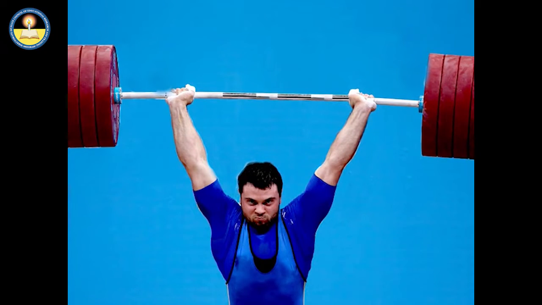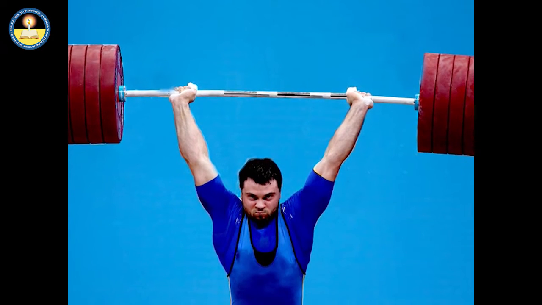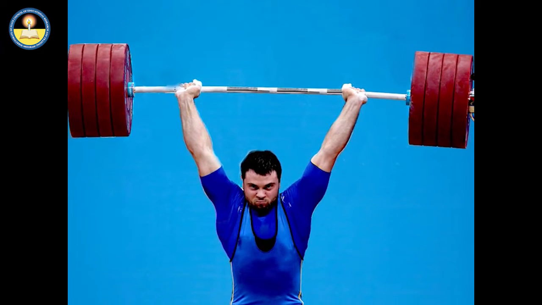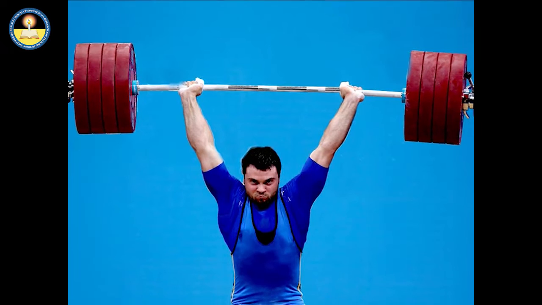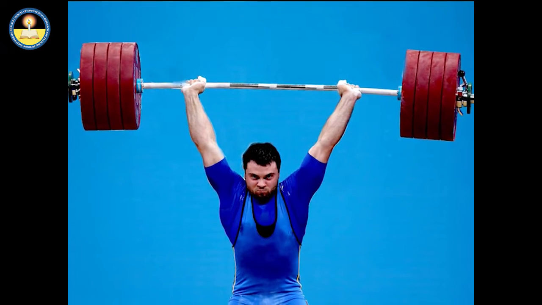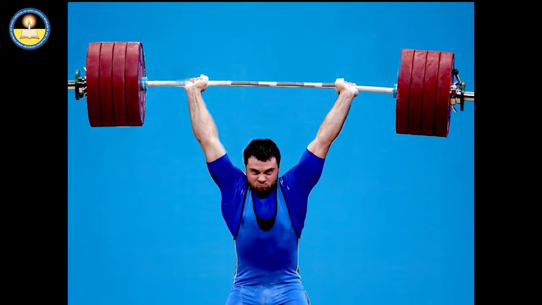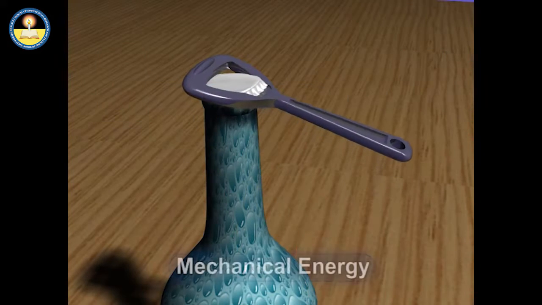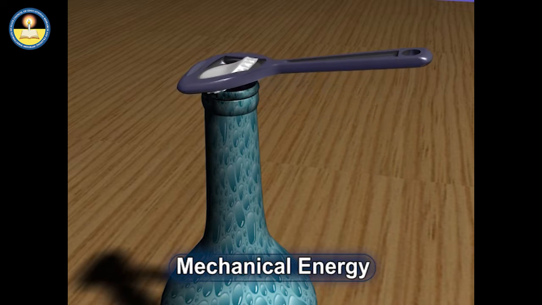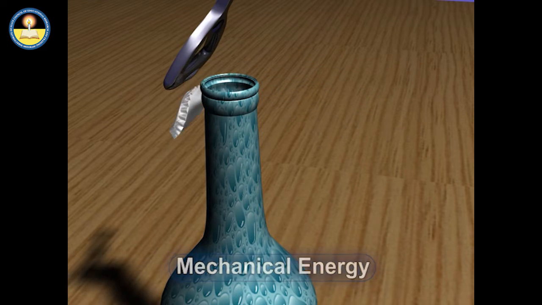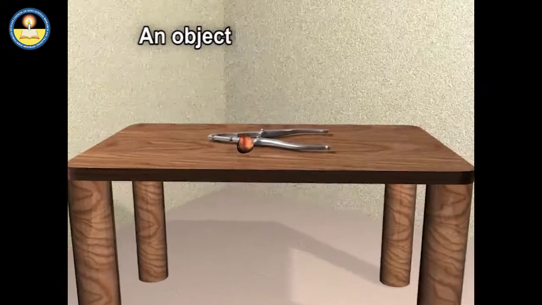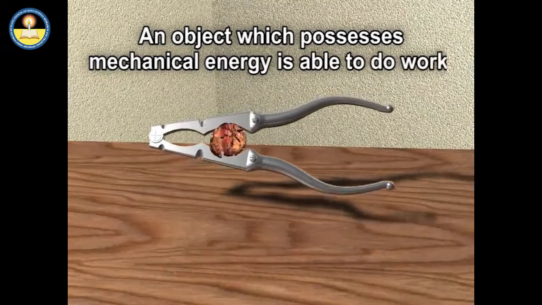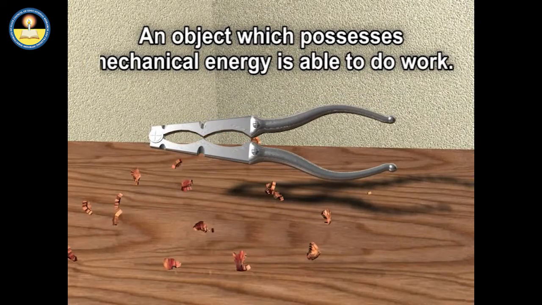To lift a weight, a weightlifter uses muscular energy. However, the chemical energy trapped in our muscles is stored as muscular energy that enables us to do work. For opening a lid, we need mechanical energy. An object which possesses mechanical energy is able to do work.